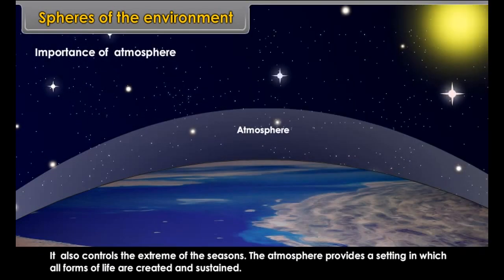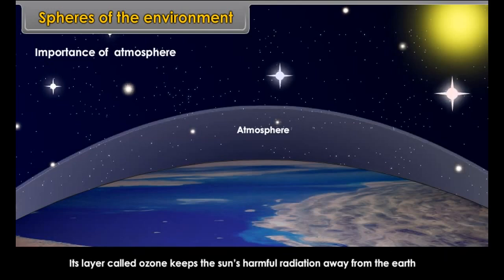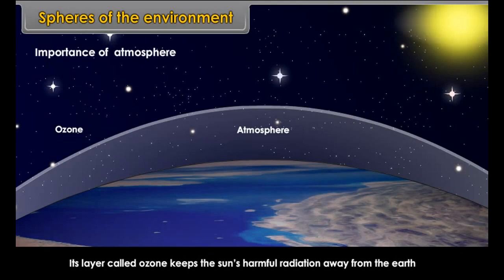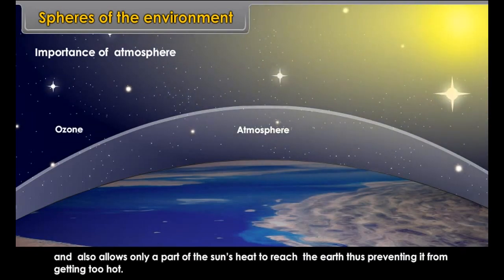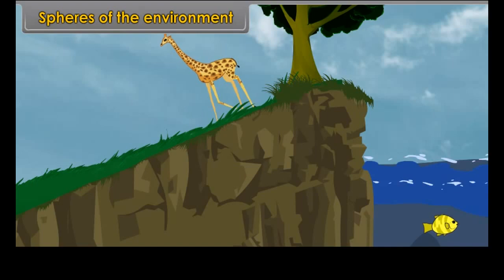It also controls the extremes of the seasons. The atmosphere provides a setting in which all forms of life are created and sustained. Its layer, called ozone, keeps the sun's harmful radiation away from the earth and also allows only a part of the sun's heat to reach the earth, thus preventing it from getting too hot.